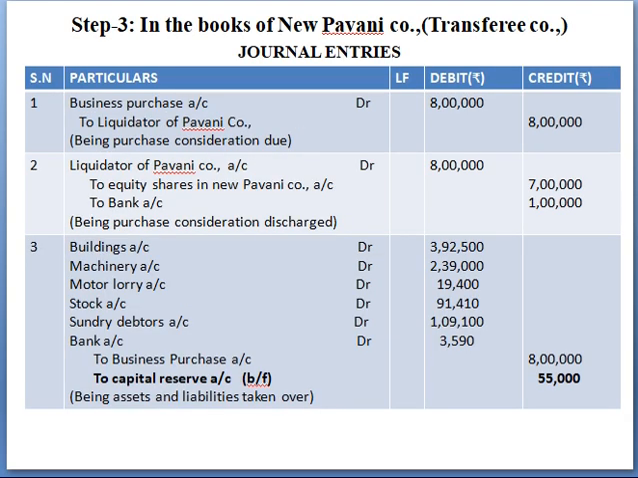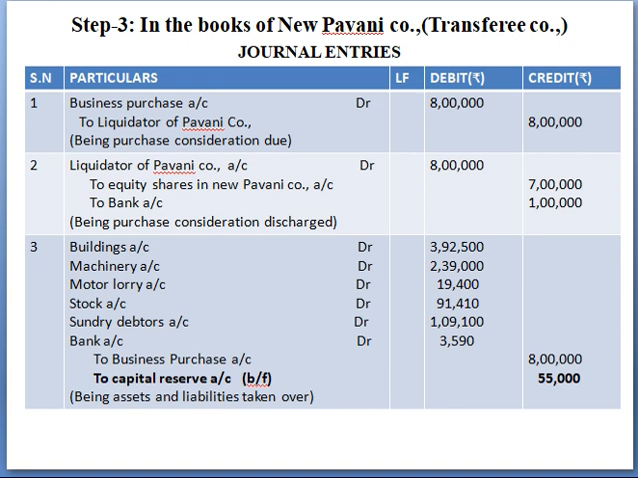Now in the books of the purchasing company, the first one is business purchase. Alright. So your entry is business purchase account debit to liquidator of Pavani Limited, 8 lakhs. And your second entry: how is this 8 lakhs paid? This 8 lakhs is payable in two ways. One is through equity shares and the next is through cash. Right. Now who receives this amount? The selling company's liquidator. Right. Your entry is liquidator of Pavani company account debit 8 lakhs, to, it is paid through how? Through equity shares in new company 7 lakhs, to bank account 1 lakh.